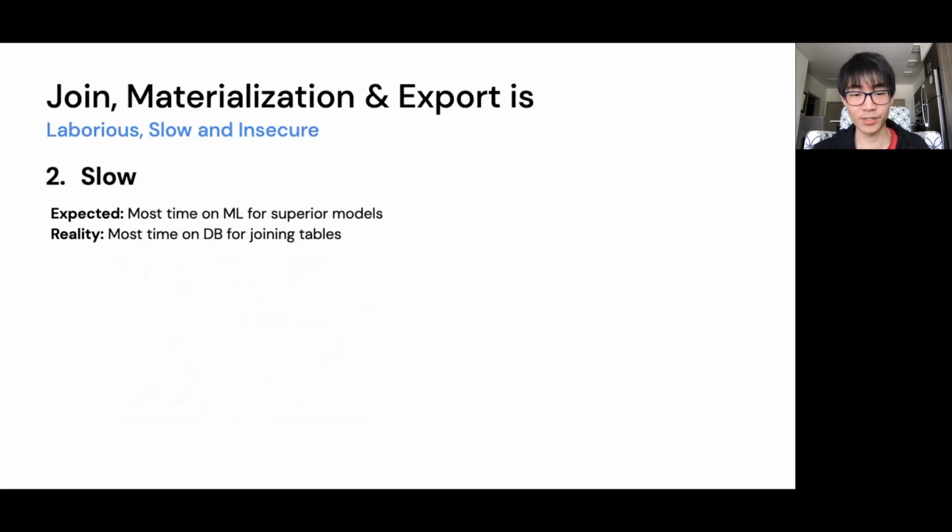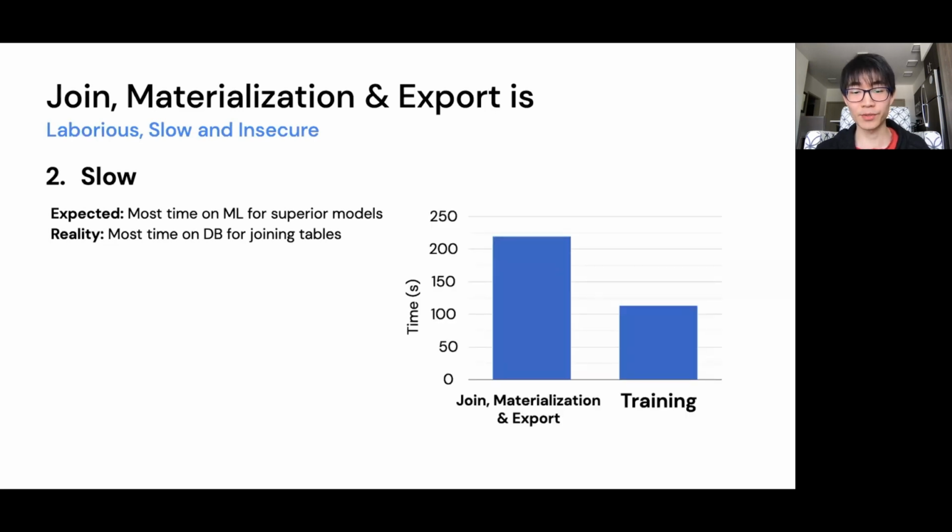Secondly, the join is very slow. Ideally, the majority of your time should be invested into improving machine learning models. But in reality, the join, materialization, and export process, especially for large data sets, can take hours to complete. Our experiments show that the join process in databases takes longer than the actual training.